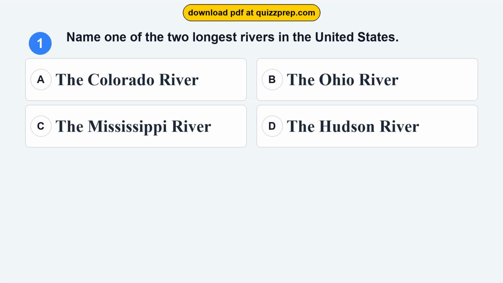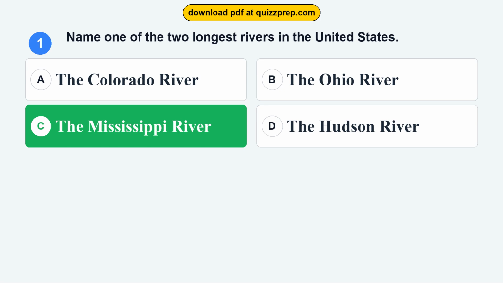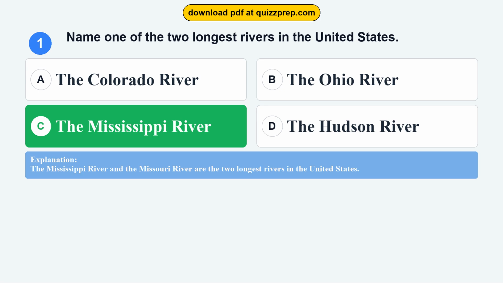Question 1. Name one of the two longest rivers in the United States. Option A, the Colorado River. Option B, the Ohio River. Option C, the Mississippi River. Option D, the Hudson River. The correct answer is option C, the Mississippi River. The Mississippi River and the Missouri River are the two longest rivers in the United States.